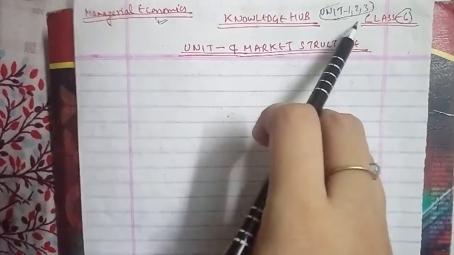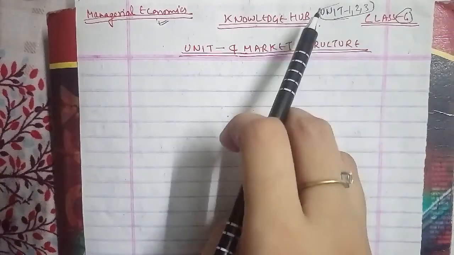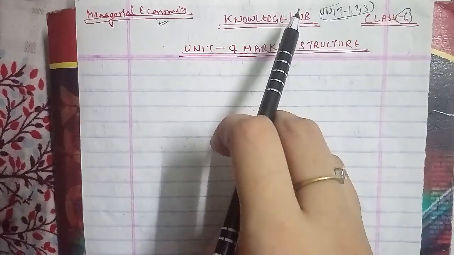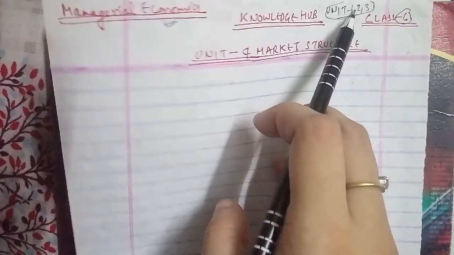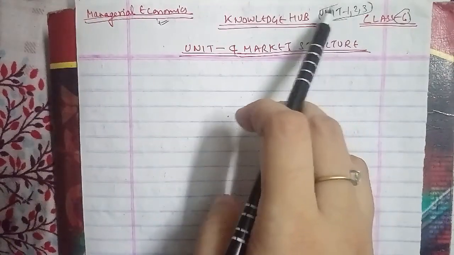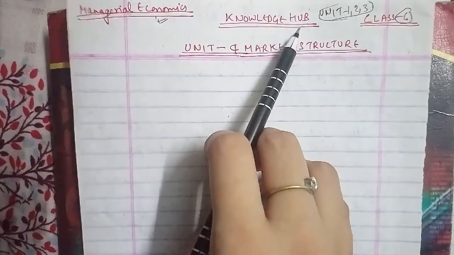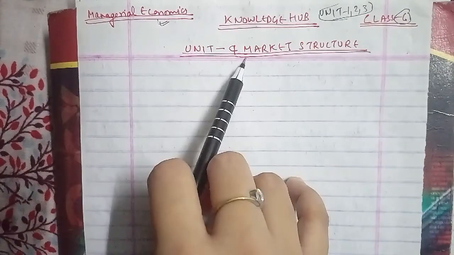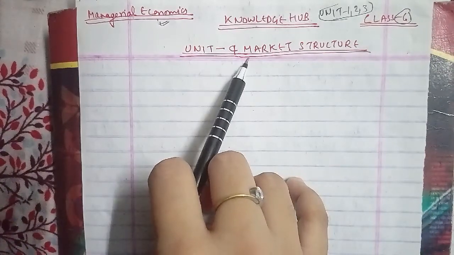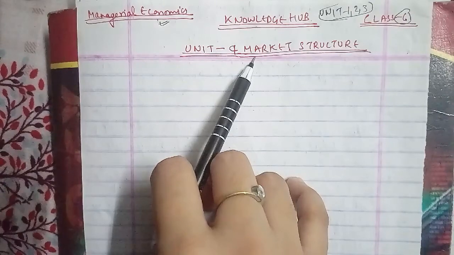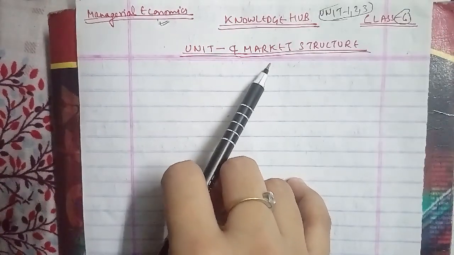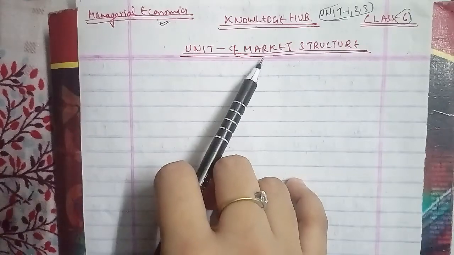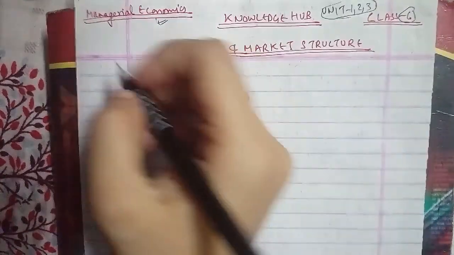As we had talked about, unit 1, unit 2, unit 3 in detail in the last classes. You can go through the playlist, you will find each and every video, and there we had covered the 5 classes, and in the 5 classes we had done 3 units. You can go through that. And now we will start with unit 4, which is your market structure. In the market structure, first of all we have to know what market structure is all about. So the first question will start with: explain the meaning of market.